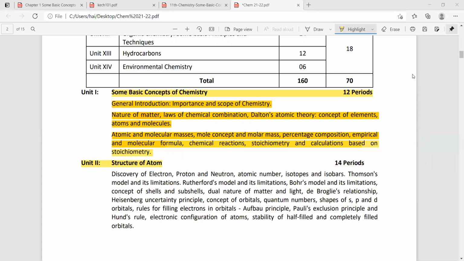Look here, the first chapter, some basic concepts of chemistry. Before going to the chapter, I request everyone to please keep 3 notebooks for the chemistry subject. One notebook for the class notes. The second notebook for practice purposes, practice notes, for the evening study hour we have. Otherwise, when you have free time, you can practice there. Whenever homework is given, you can write it in the practice notes, no problem at all.